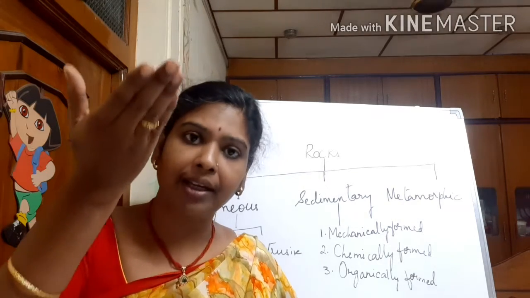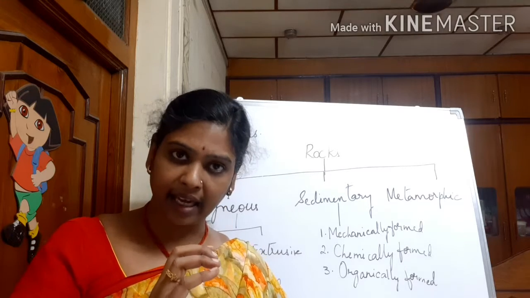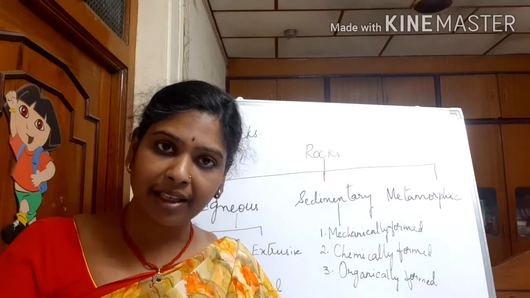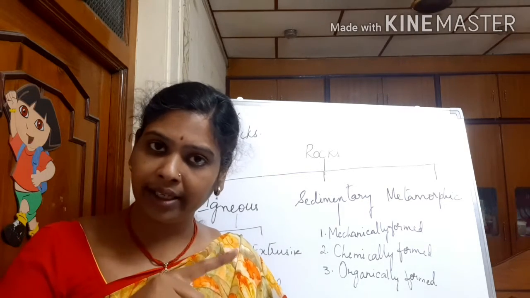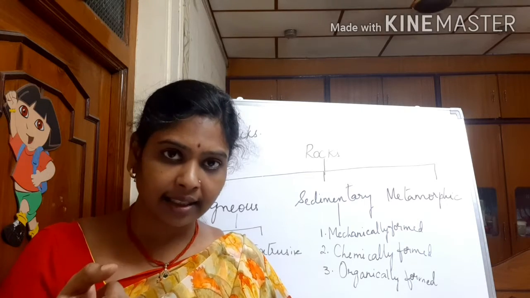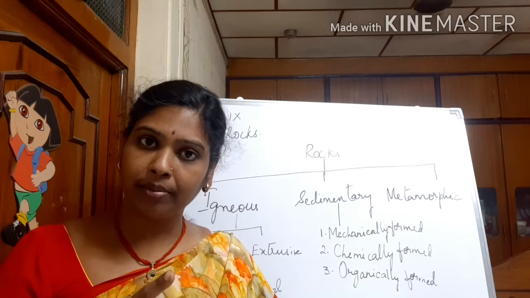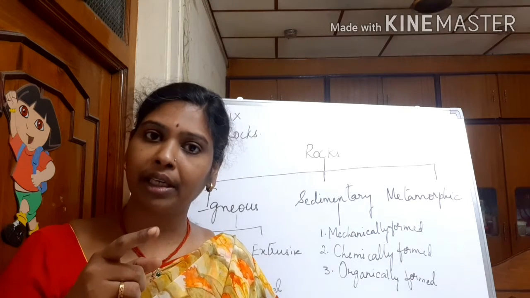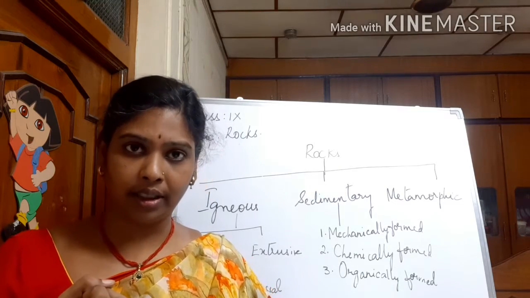The finer particles come up and the larger particles go down. Unlike igneous rocks, sedimentary rocks are comparatively soft. Igneous rocks are hard and non-permeable, while sedimentary rocks are permeable or porous in nature. They absorb water.